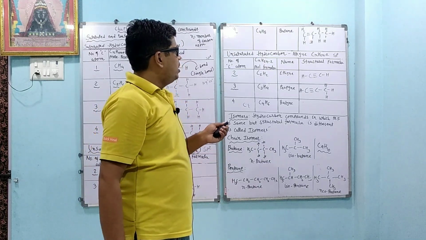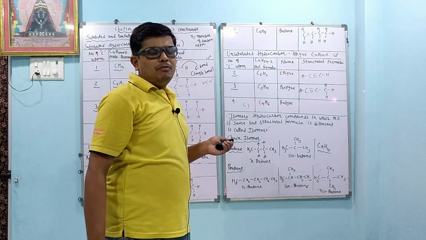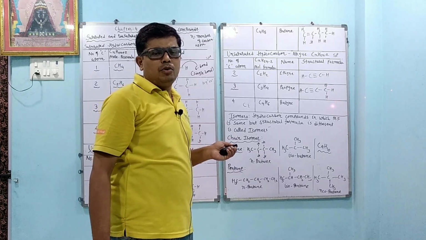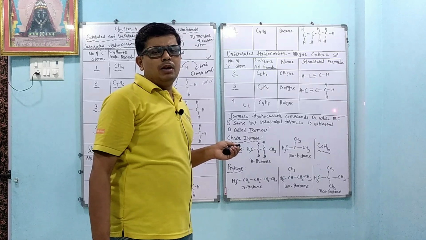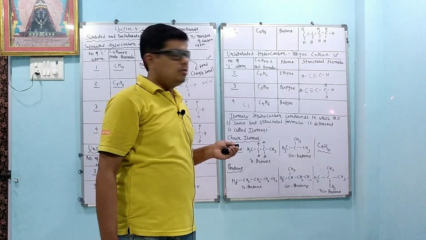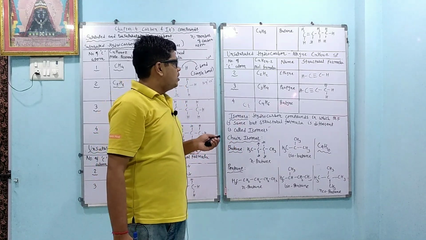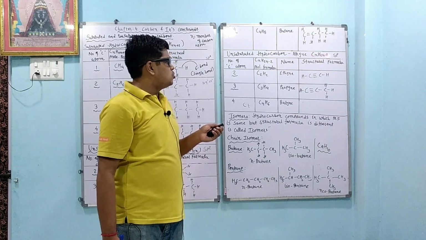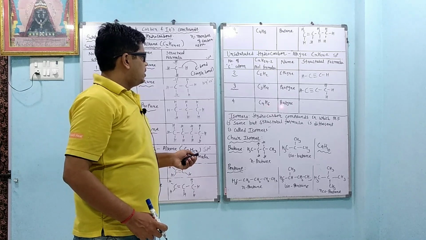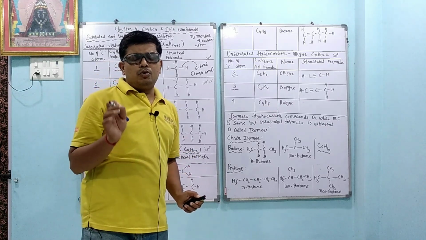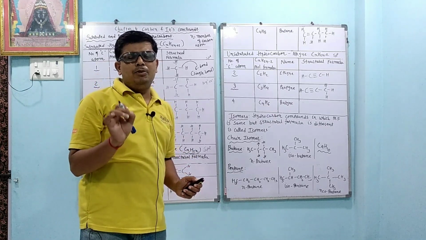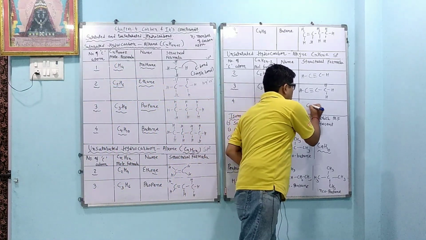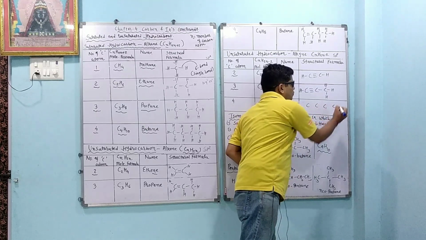Dear student, like butene, butyne is also of 2 types, 1-butyne and 2-butyne, but here we will learn only about 1-butyne. 1-butyne means the triple bond is present at the first carbon atom. Okay, so in butyne, 4 carbons are present, so we write C4, 2 fours are 8, 8 minus 2 is 6, so we get C4H6. It is called butyne. Now whenever we want to draw the structure, you have to remember that butyne means 4 carbon atoms are present, so we write 1, 2, 3 and 4.